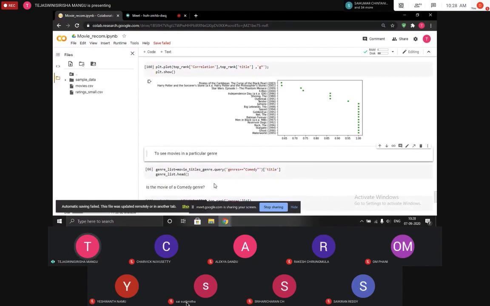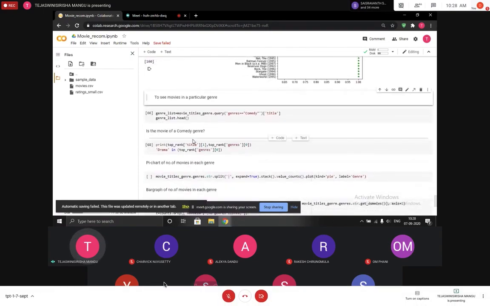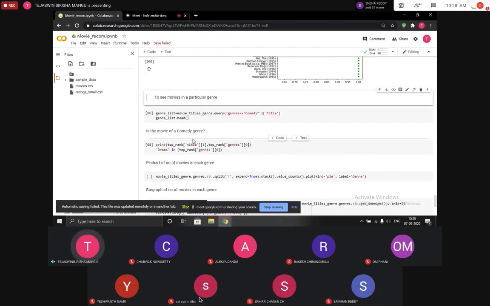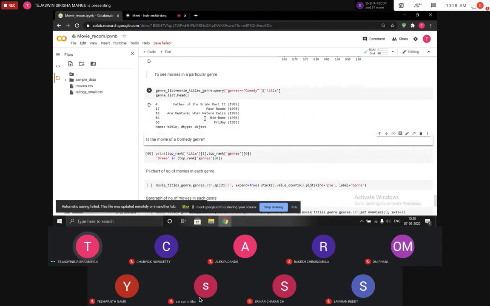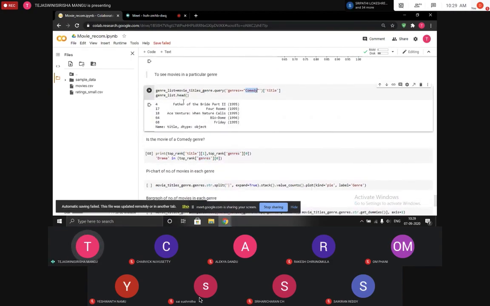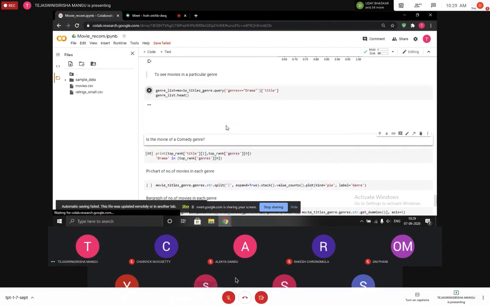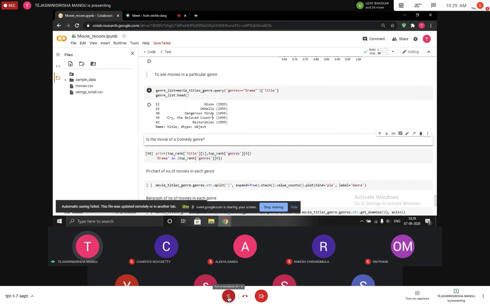Coming to the next part, the user might want to see movies with respect to genre. They might like comedy movies or drama movies, so they would want to see movies of that genre. Here I'm giving comedy, so I'm getting the movies of genre comedy. If I want to see drama, I get a list of movies of genre drama. This is very helpful because depending upon the user's preference for genres, we can recommend movies to them.